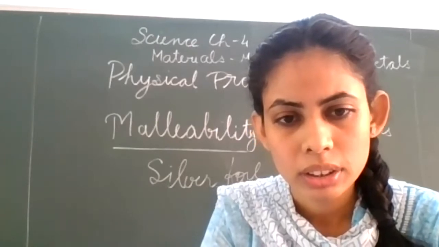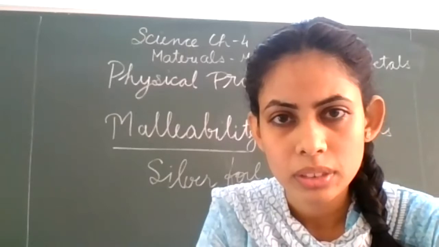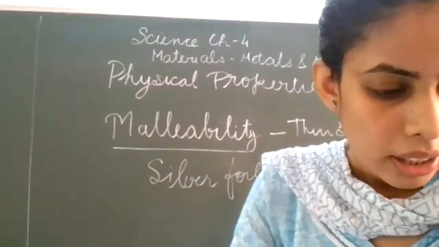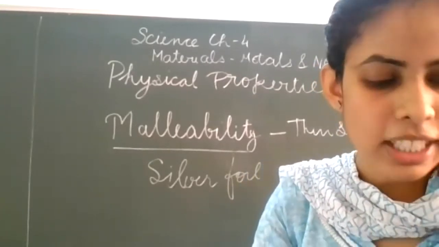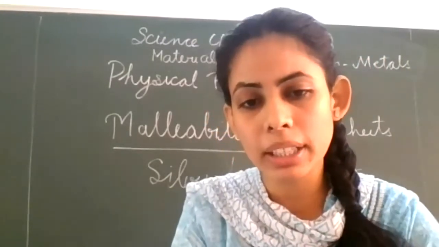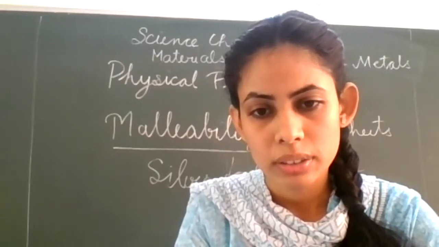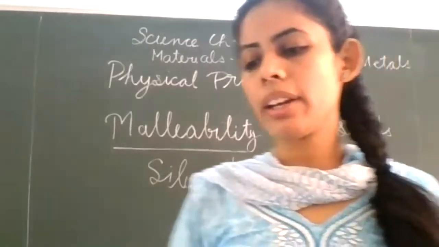Clear? So next, this is a characteristic property of metals.